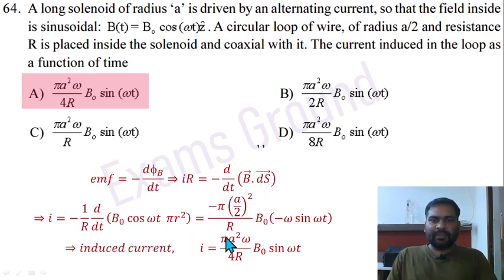Taking the derivative, there is minus omega sin omega t here, and in the case of area, it is going to be pi r square and radius r equal to given here a by 2. So just put it there. So this is area. So just solve it, and induced current I equal to pi a square omega divided by 4R B naught sin omega t. Option A is going to be correct here.